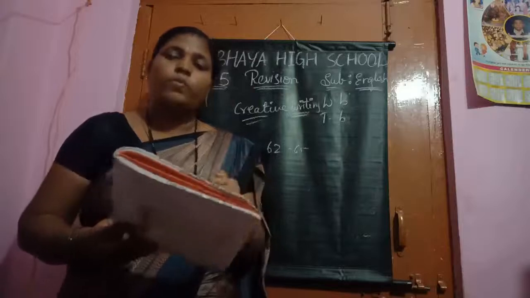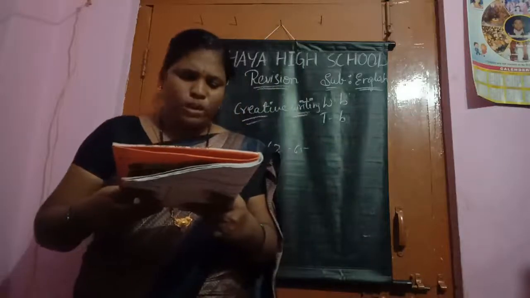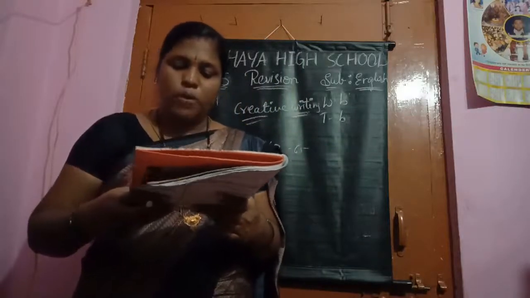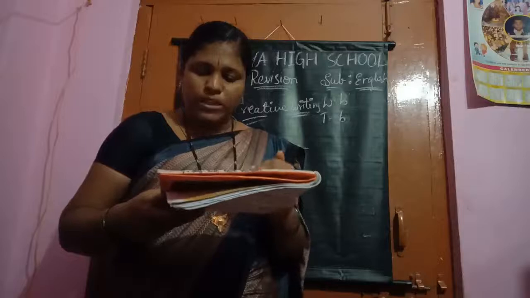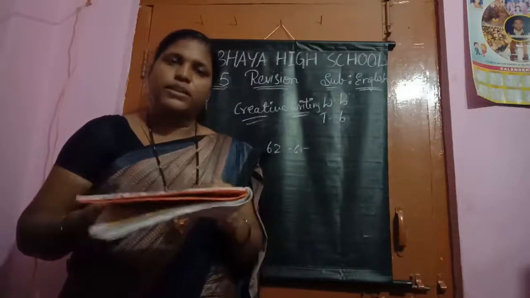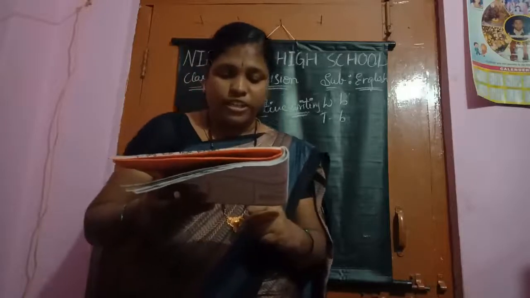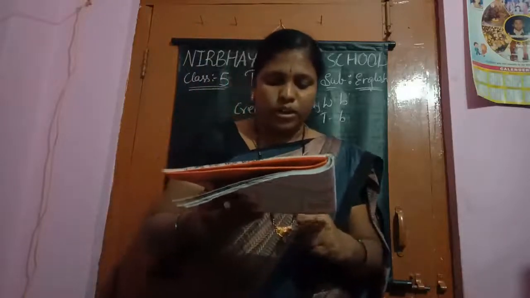See here, children. What is there here? Write a diary entry about a play that you attended. The play was about spreading awareness on the importance of education. Use the hints given below to help you write the diary entry. By seeing the hints, you can write your diary entry. Write what the play was about. Describe the events of the play. Write about how it affected you and what you thought about it. Remember to follow the format of a diary entry.